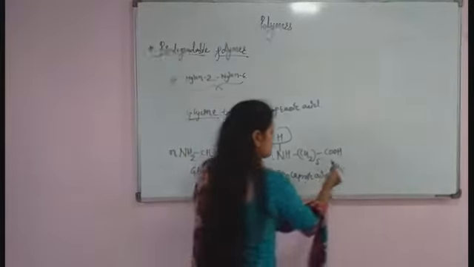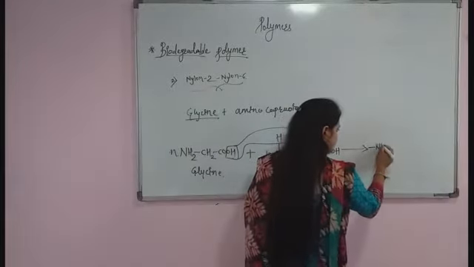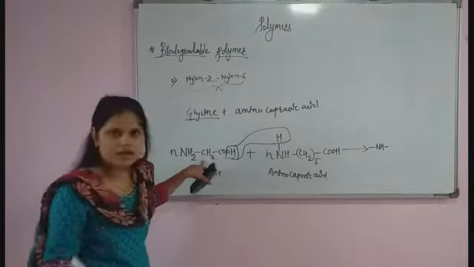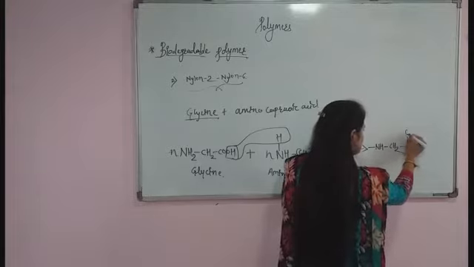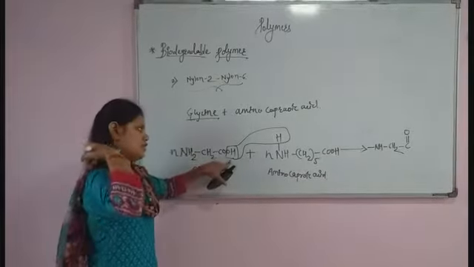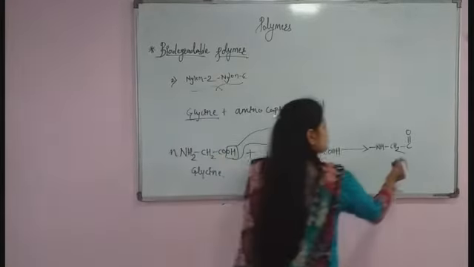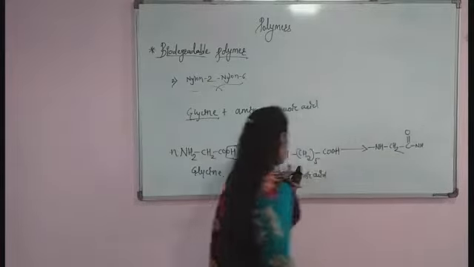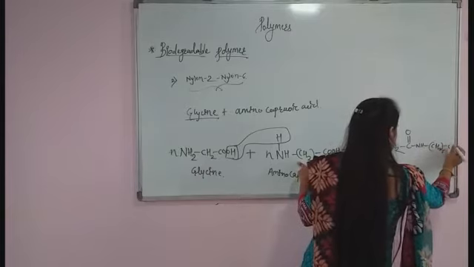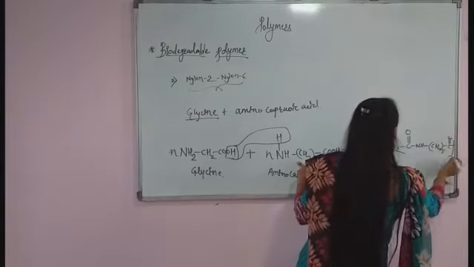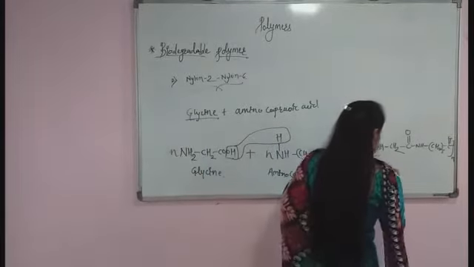I will write how it is formed. NH, which is attached to the CH2 group. Now we have here C double bond O, because this OH and this H are combined together. Now this CO group is directly attached to the NH, and it is attached to the CH2 5, C double bond O, N. So there is a formation of nylon 2, nylon 6.